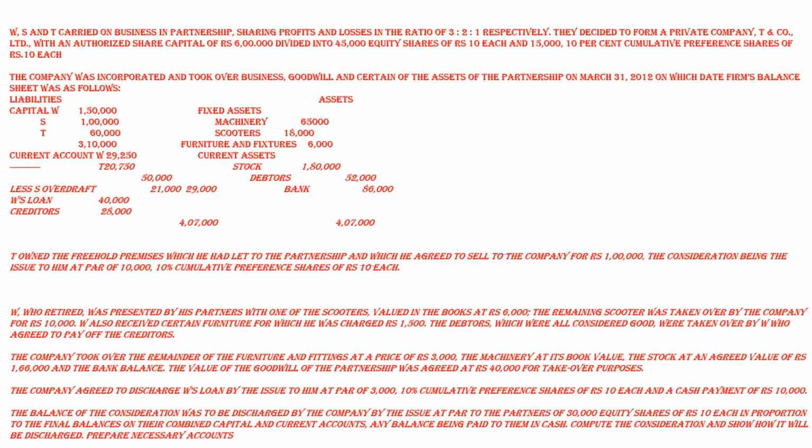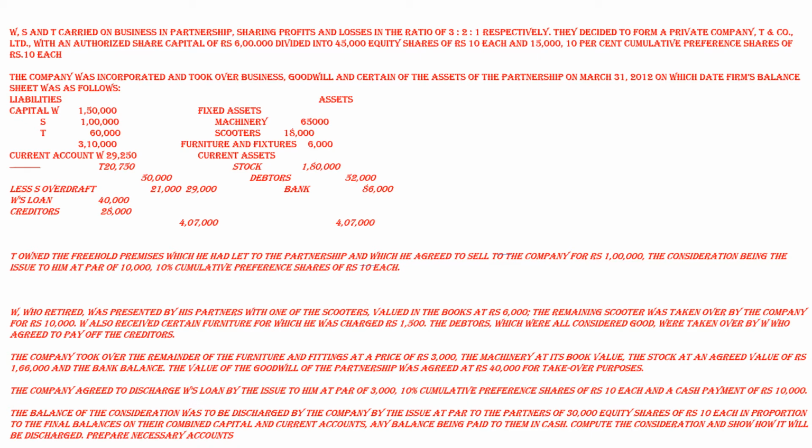Then current accounts: W 29,250, T 20,750, total 50,000. Less S overdraft 21,000. The amount column we are having 29,000. W's loan 50,000, creditors 28,000. Total of liability side is 4,07,000.